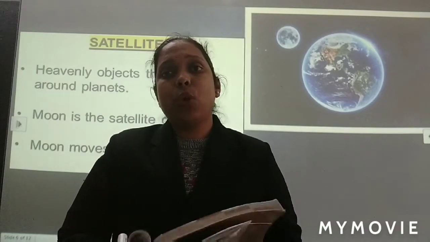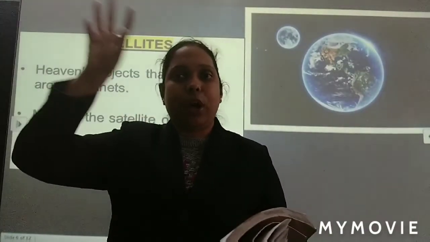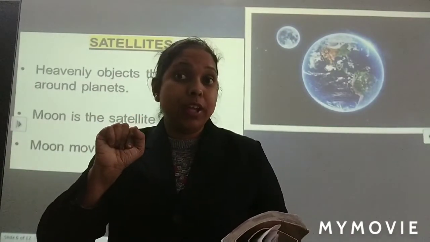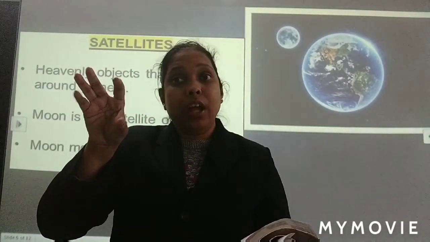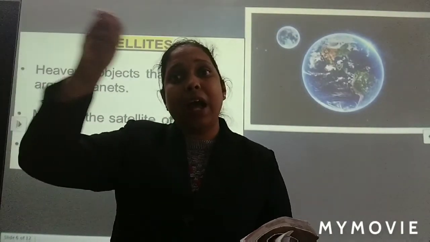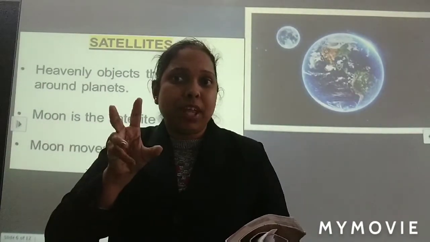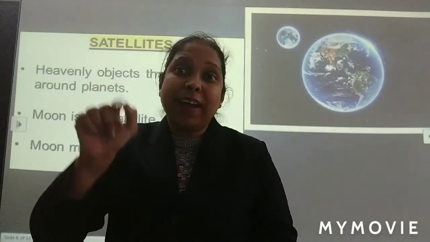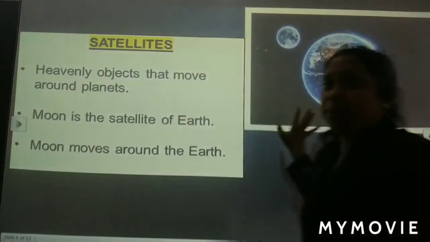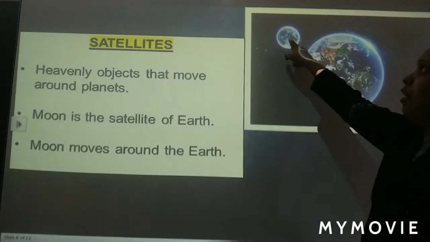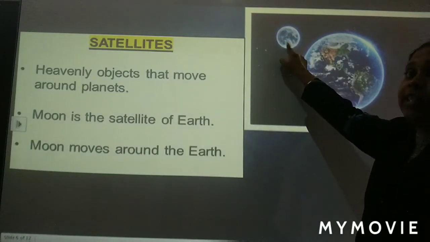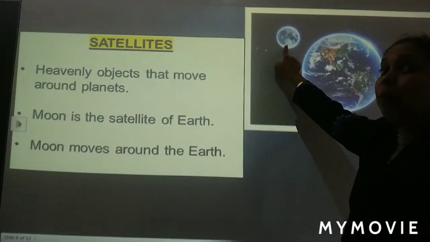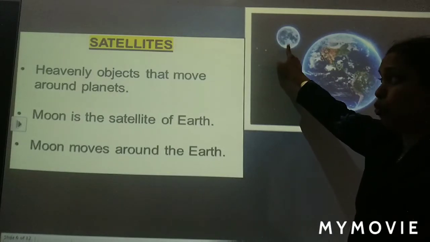Now first they have told that the Sun is there and planets are moving around the Sun. Now what are they saying? Planets are there and something is moving around the planet also. That something that is moving around the planet is called a satellite. So this is the picture of Earth and this is its satellite and its name is Moon. What is its name? Moon.